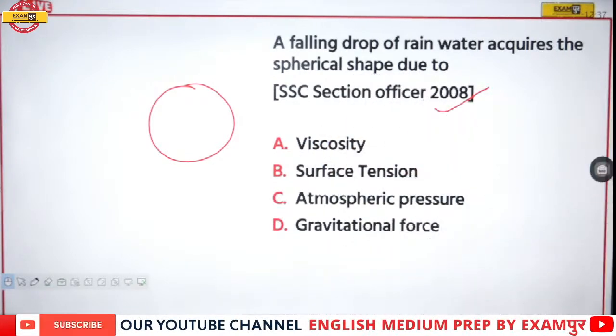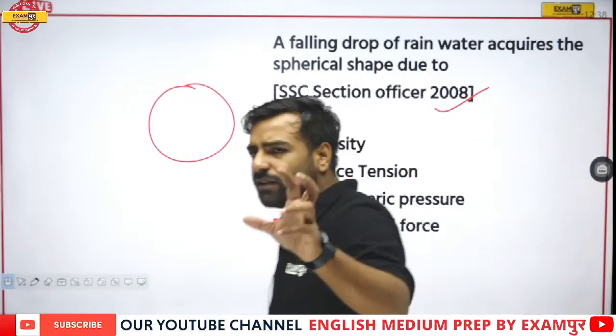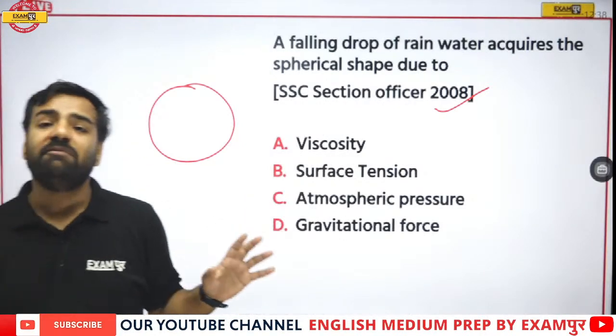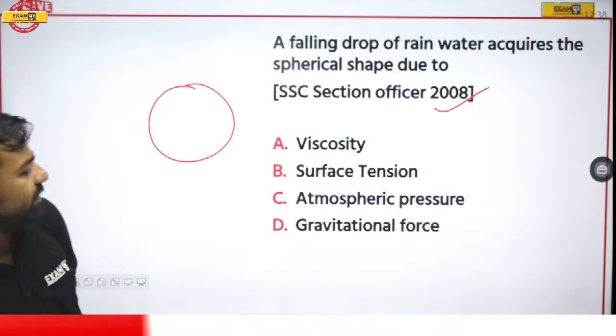Okay. Others, falling drop of a rainwater acquires the spherical shape due to dash. And I'll give you a hint. It will have the maximum surface area as well. Now Ilma has changed the answer, so it will be gravitational force.